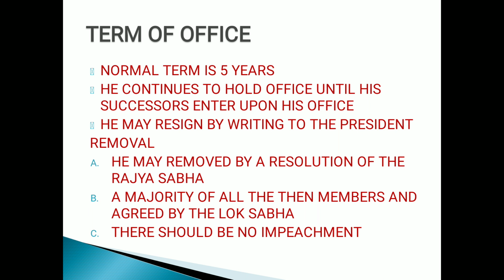But in case of impeachment, any house can take up the initiative, and they can pass a resolution against the president of India. But here, if you want to remove the vice president of India, the resolution must be passed in the Rajya Sabha.